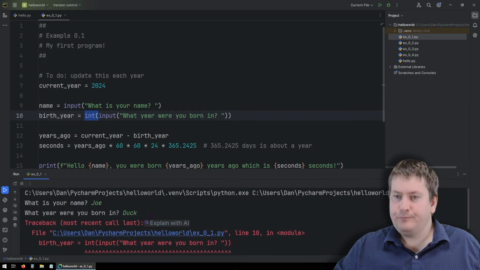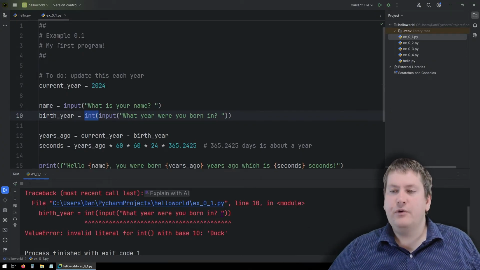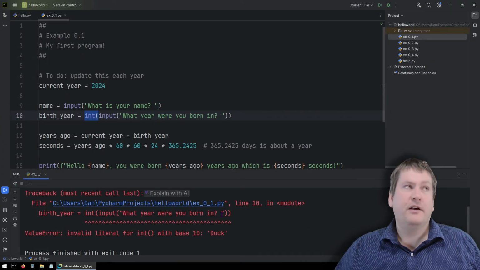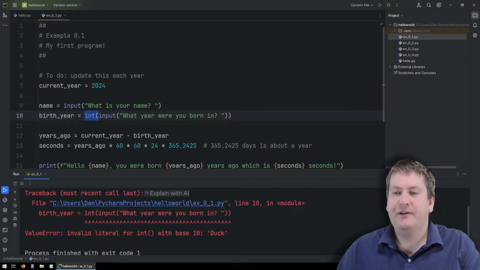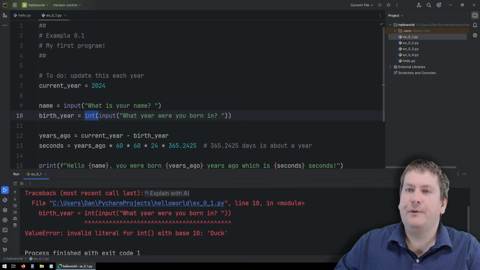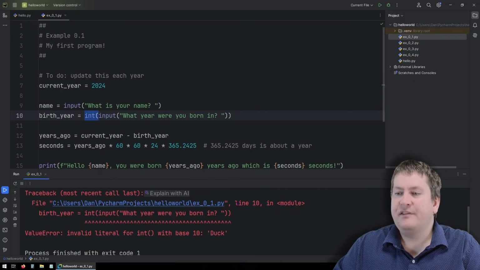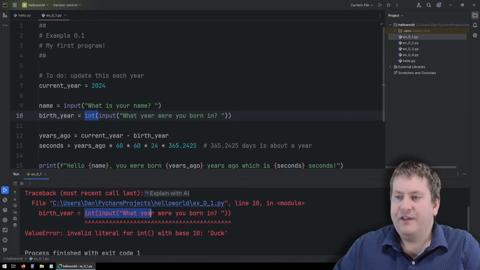We get an error. And what this error is saying is that there's something wrong in our code. We tried to do an operation that isn't valid. We call this a runtime error. And it's important to be able to understand these errors because we'll encounter them a lot when we're working on our assignments, and they give us some hints as to what's wrong. So in this case, it says in this file, ex-0-1.py, that's the current file we have open in our IDE, on line 10, so that'd be this line here, we have an error with this expression in our statement. And this is the error.